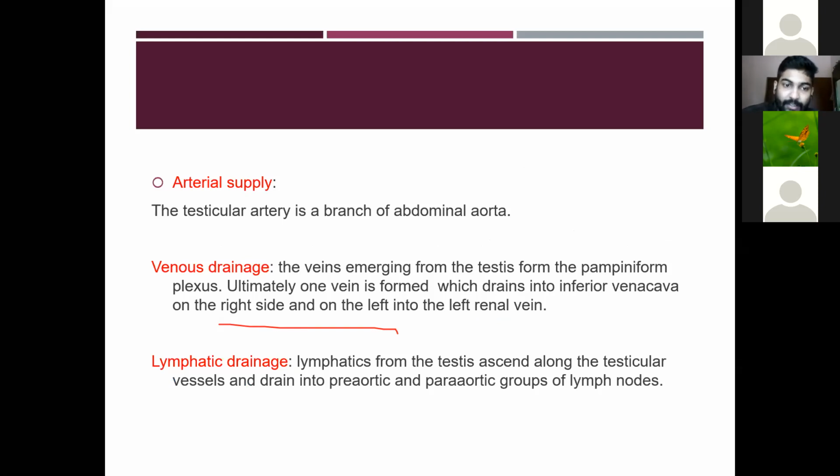Then the venous drainage. The veins emerging from the testis form the pampiniform plexus. Ultimately one vein is formed, which drains into the inferior vena cava on the right side, and on the left side into the left renal vein.